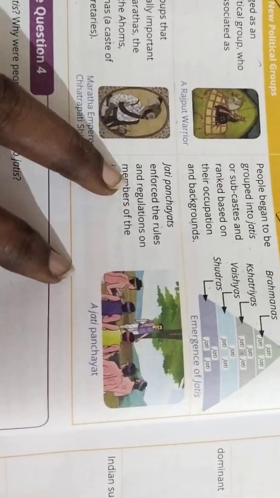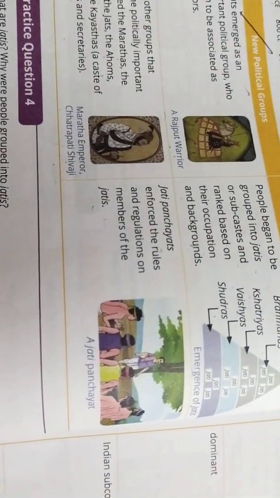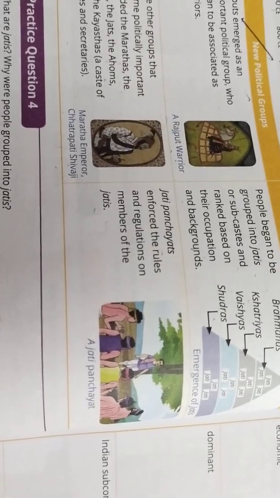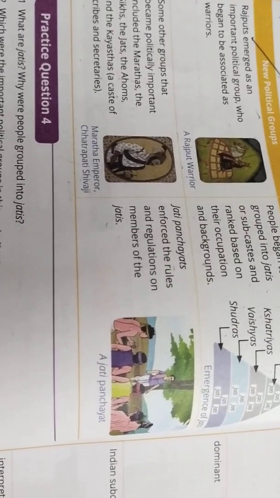Did you get me? Then the Jati Panchayat enforced the rules and regulations on the members of the jatis. So we saw so many jatis, isn't it? So each jati will have its own Jati Panchayat. They have to follow the rules and regulations set by the leader of the Jati Panchayat. So this is the lesson we learnt about.